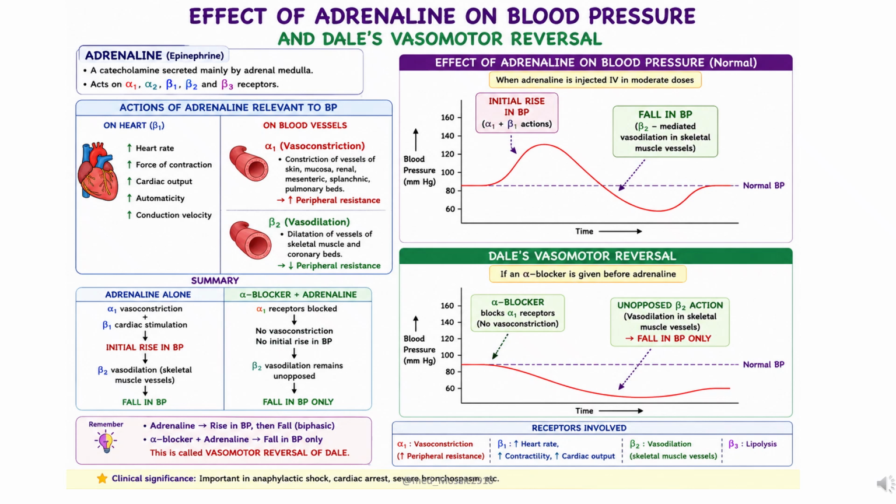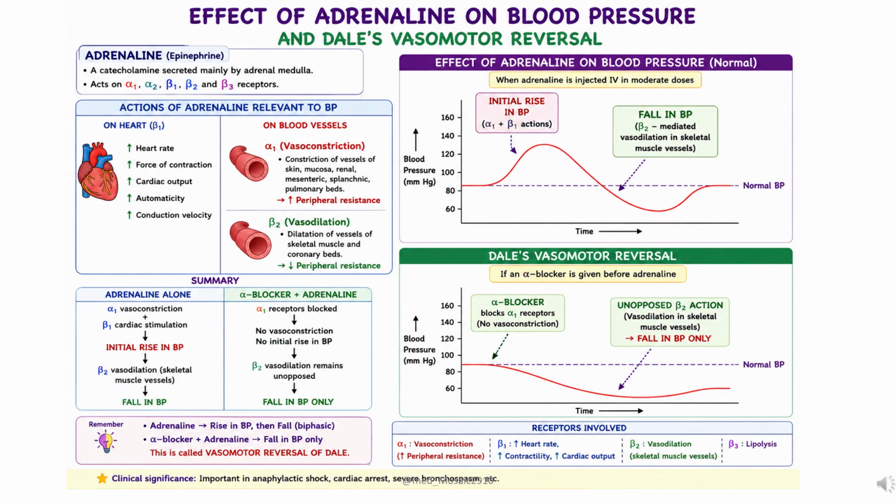Adrenaline, while acting on beta 1, leads to stimulation of the heart, resulting in increased heart rate, force of contraction, and cardiac output. Adrenaline, when it acts on alpha 1, leads to stimulation of blood vessels, resulting in vasoconstriction, increasing peripheral resistance,